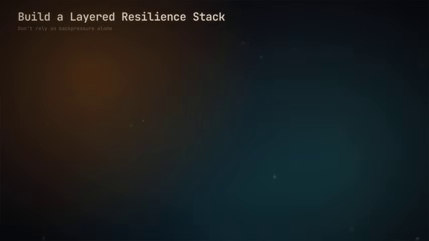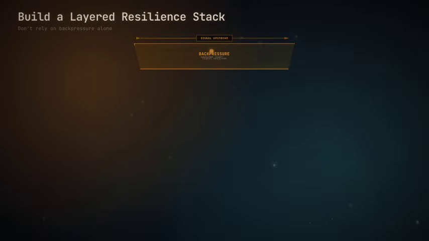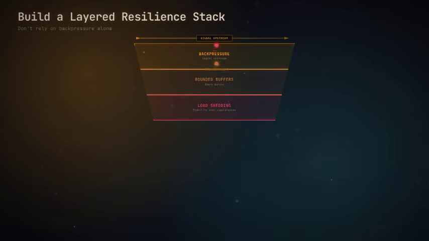Don't rely on backpressure alone. Build a layered resilience stack. Backpressure is the first layer, signaling upstream when downstream is full. Beneath it, add bounded buffers sized to real consumer latency for short bursts. Use load shedding when completeness can be traded for stability.